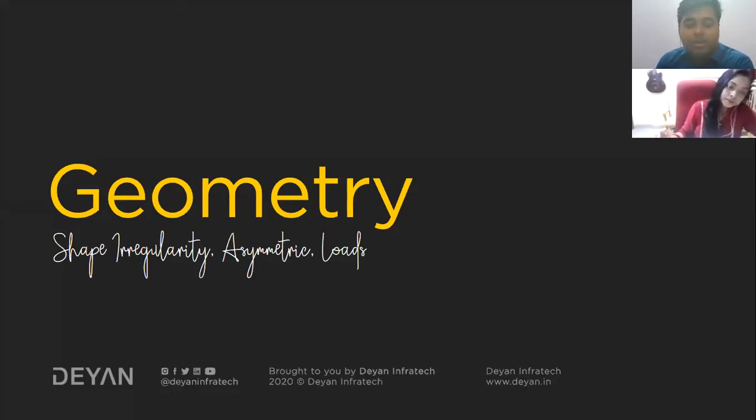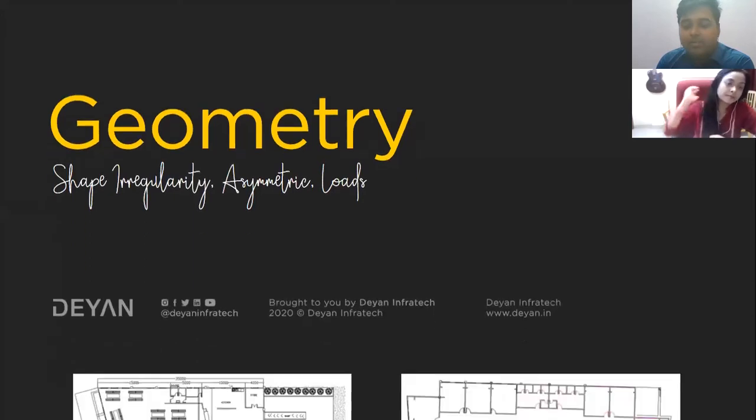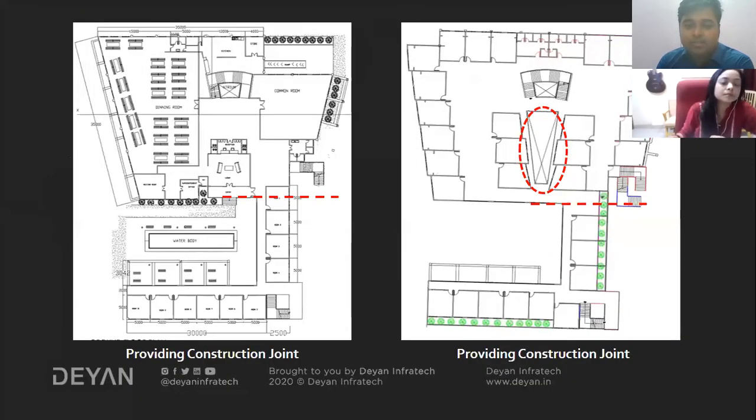So first, coming to the geometry. As you can see, the structure is not symmetric. If I divide this structure into two parts, the main part of the structure has a continuous form, but at the same time you have provided some kind of open space, a cutout which ends up as a skylight in the roof profile. That is actually good.